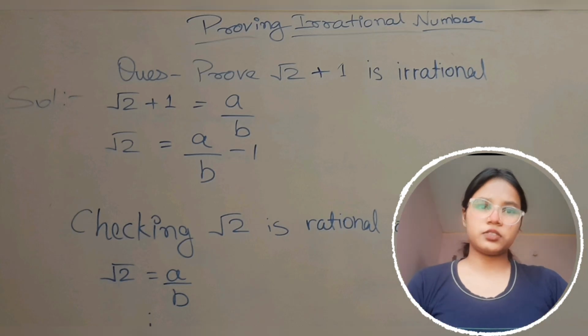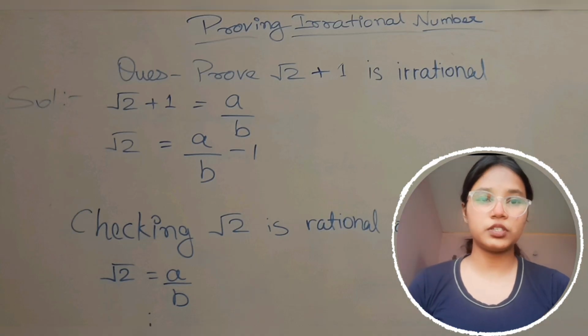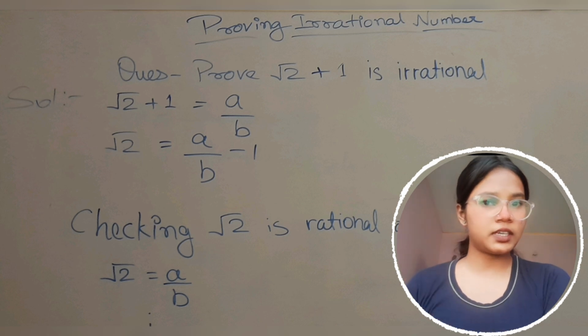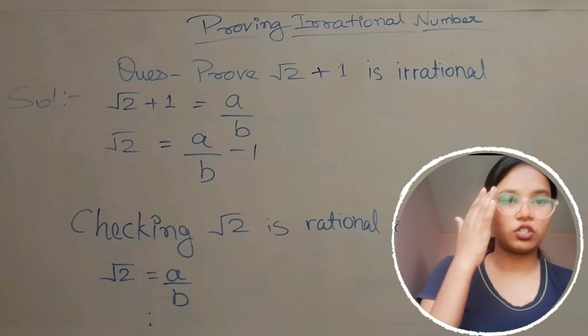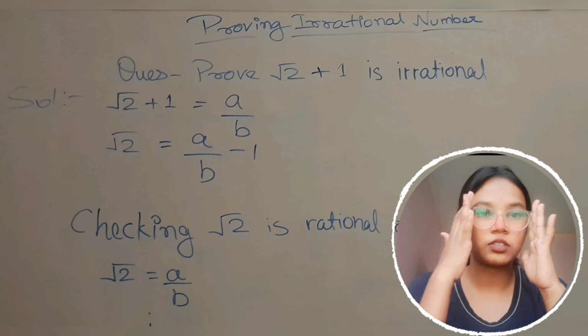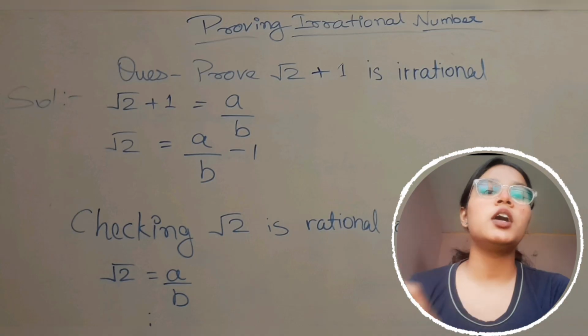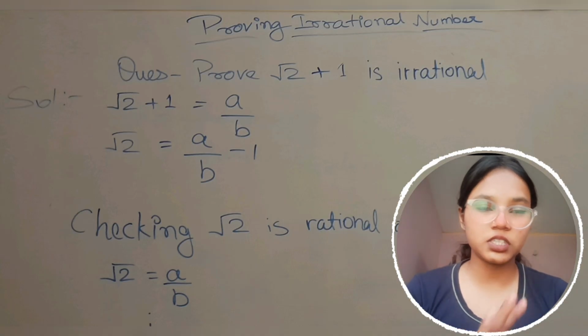Under root 2 plus 1 is rational, and here under root 2 is equals to a upon b minus 1. But we are confused whether under root 2 is rational or irrational. So we show that we are checking whether under root 2 is rational or irrational. Checking. Okay, just check it.